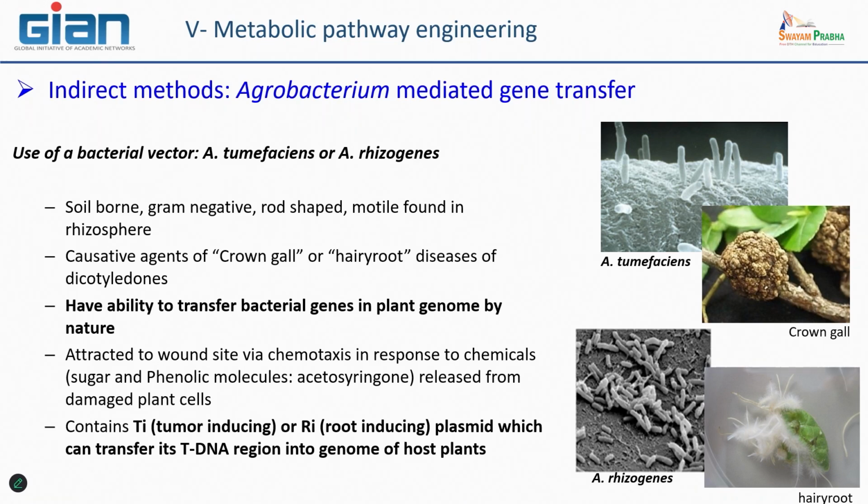Both of these plasmids possess a specific portion of DNA called T-DNA, T for transfer DNA, which is exactly the sequence region that can be transferred from the bacteria to the plant genome.